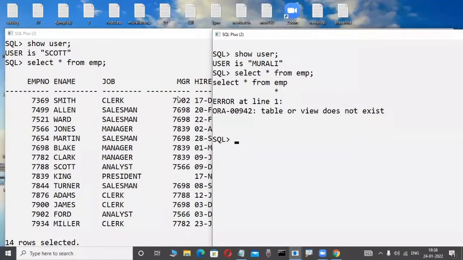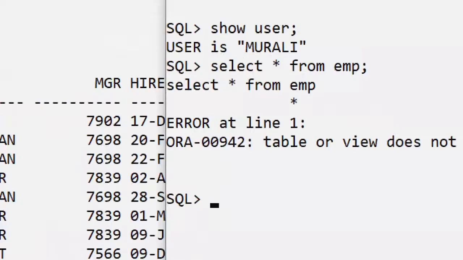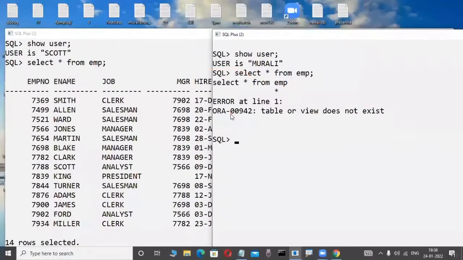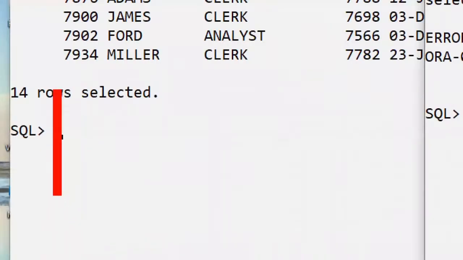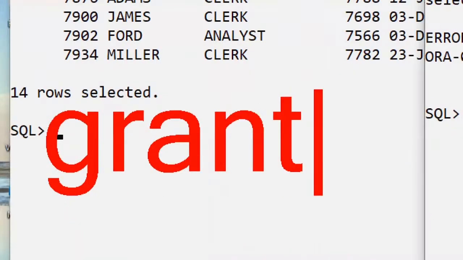If this Murali user is interested in accessing the Scott user table, first the Murali employee has to request the Scott employee: please give me your table, I am using some information from your table in my project. They are requesting, for example, to access the EMP table only. Suppose this Scott employee gives permission; there are some commands for that. Later you will be familiar with these commands in our language. Grant is a command. We are learning, don't worry.